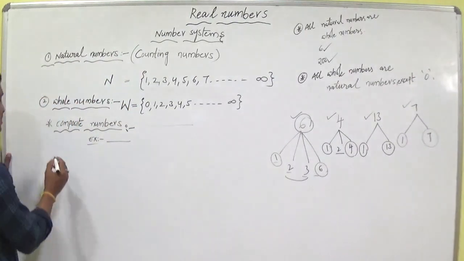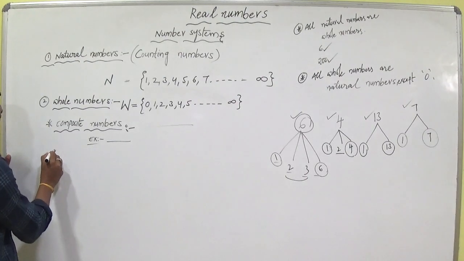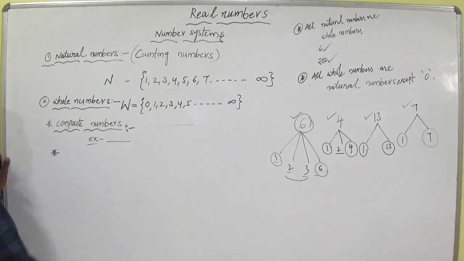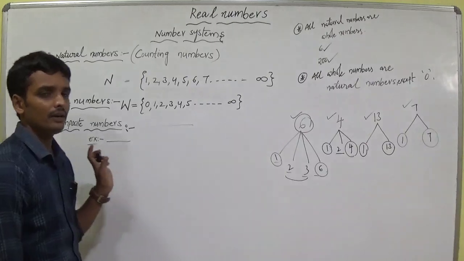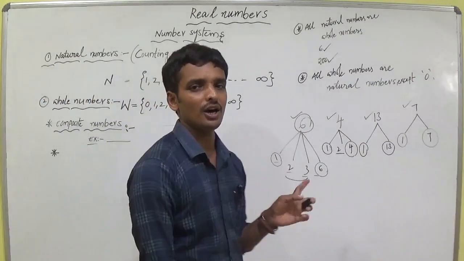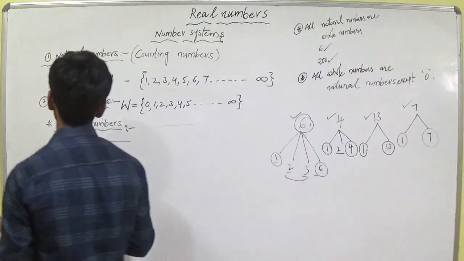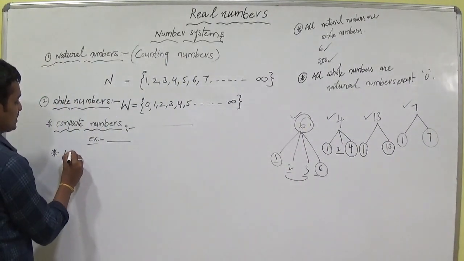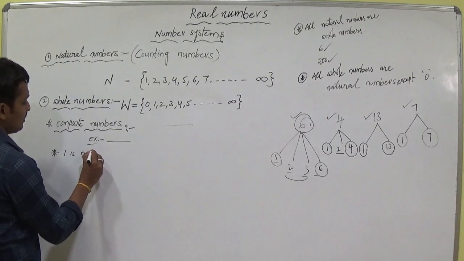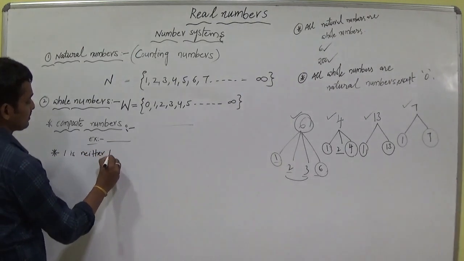So, my dear students, I will ask you one question. Every number is either a prime number or a composite number, except one. One is neither prime nor composite.